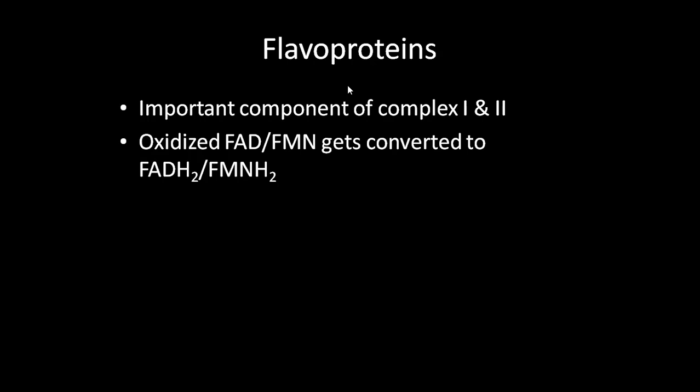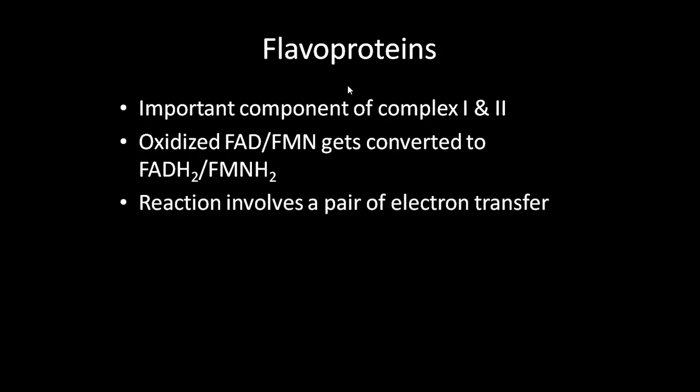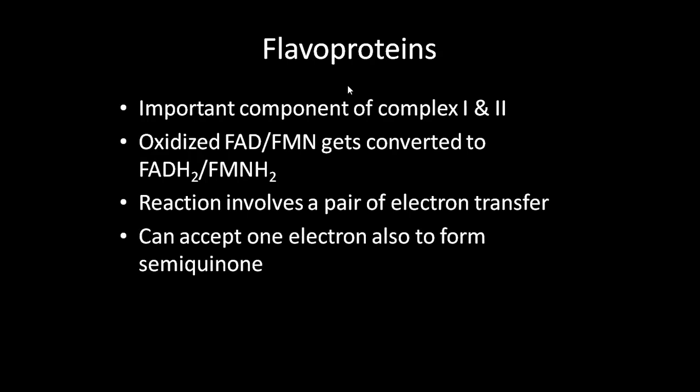They continuously switch from oxidized to reduced state as they accept and donate electrons. As I told you, it involves a pair of electron transfer. It can also accept a single electron and get converted into a radical form, which is known as the semiquinone form.